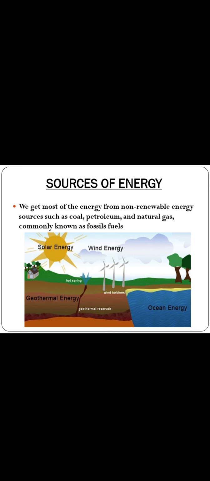Now we should look into how we get the fossil fuels. That I'll be teaching in the next class, because it is a lengthy, step by step process you need to understand. If you look into exhaustible resources like coal, petroleum and natural gas, they form the backbone of our energy requirements.